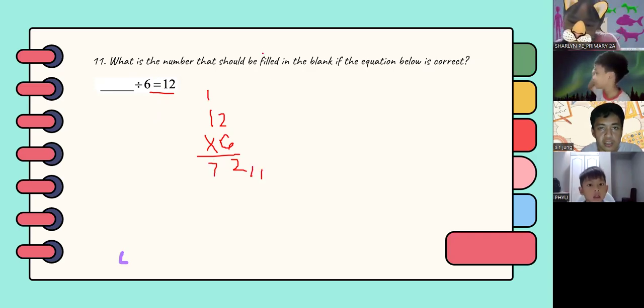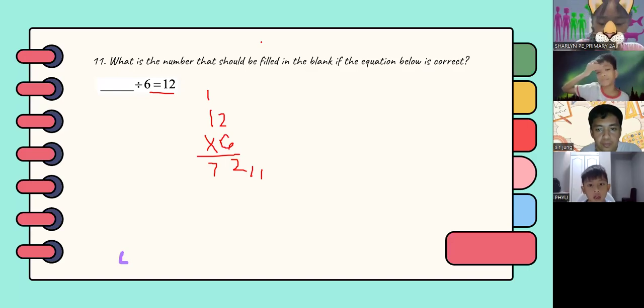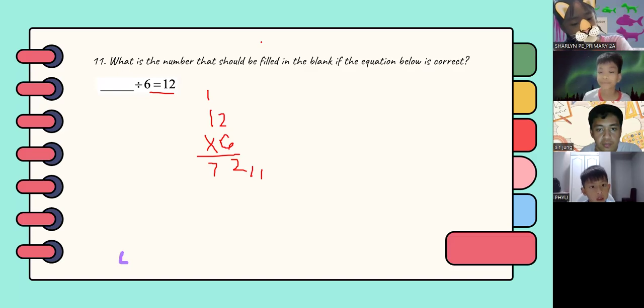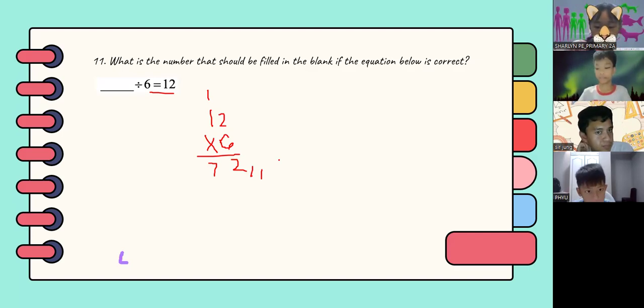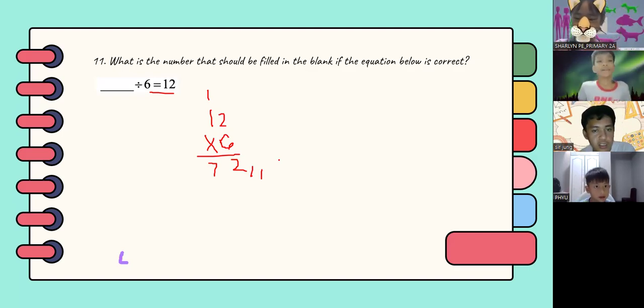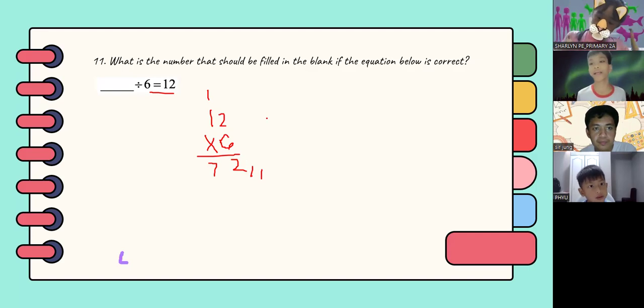So the answer here is 72. So any questions? If none, we'll proceed to number 12. Okay, 72 is the answer here.